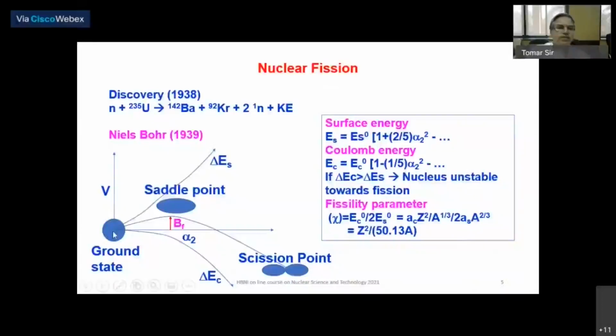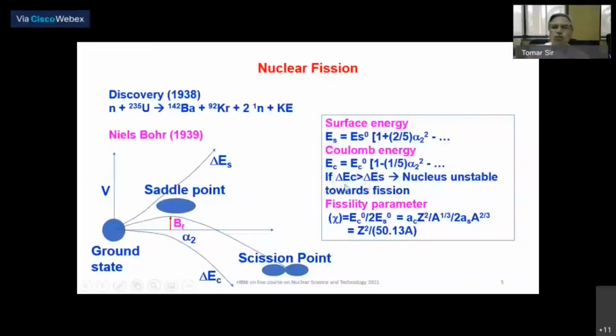Now, initially the nucleus is spherical, it is stable in its ground state, but if by some means, like by injecting a neutron, or even in spontaneous fission, it has a probability to penetrate this barrier. That barrier arises because of the resultant of the surface and Coulomb energy terms. So when the Coulomb energy term becomes more than the surface energy term, then the nucleus becomes unstable towards fission.